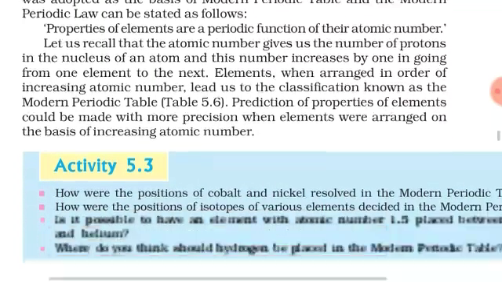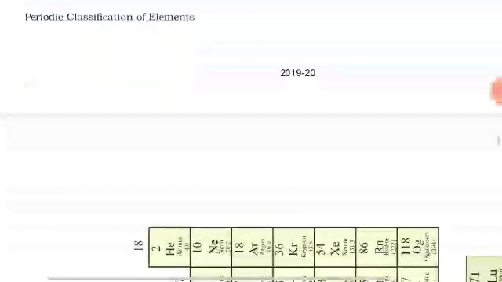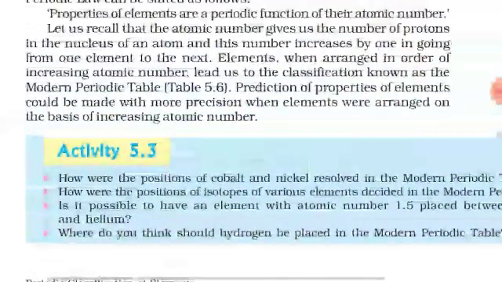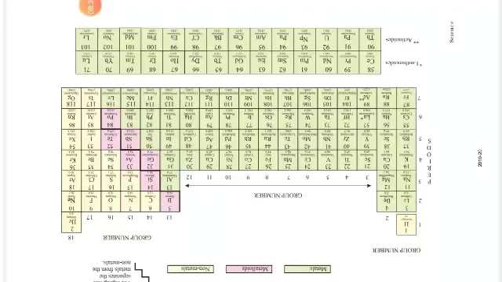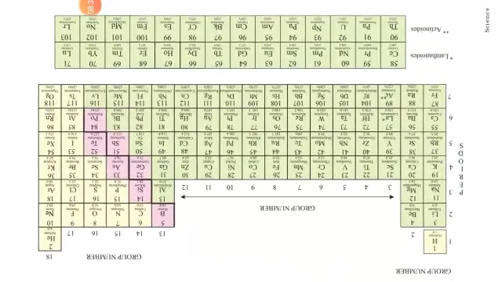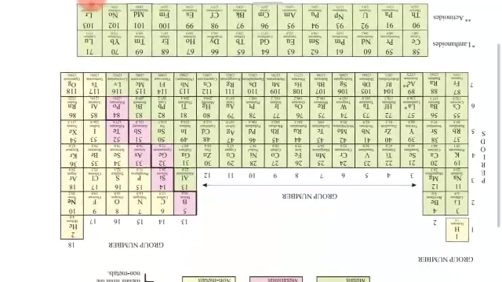In the modern periodic table, he made so many groups and periods according to atomic number and its different properties. As you can see in this periodic table, there are 18 groups and 7 periods.